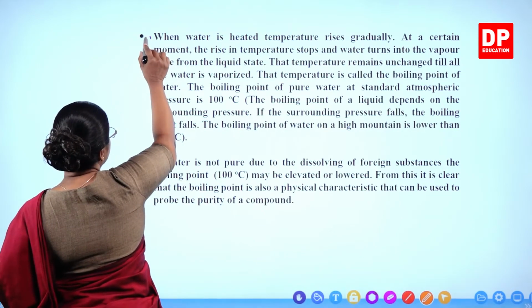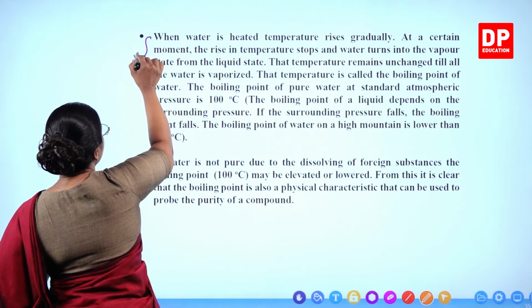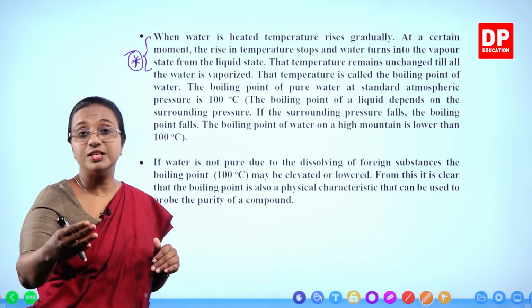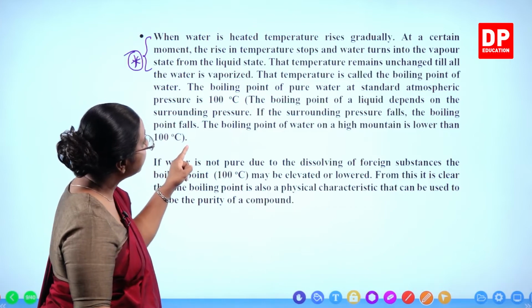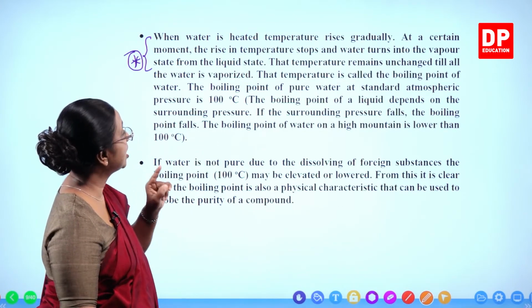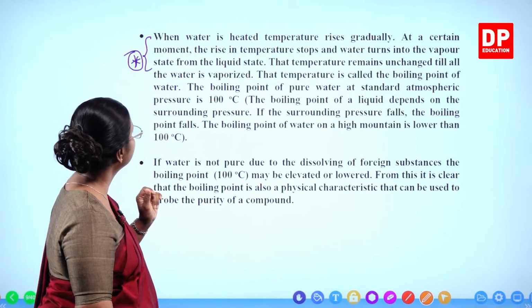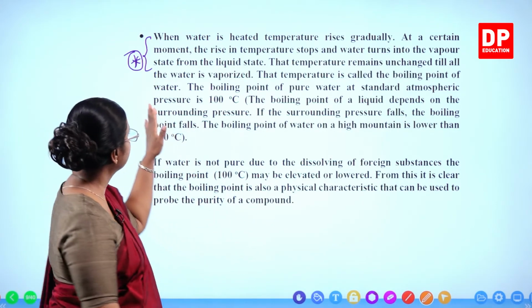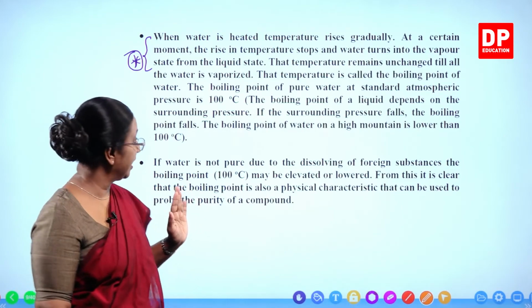So at a certain moment, the water gets converted to vapor. That is, from liquid state, it goes into the gaseous state. That temperature remains unchanged till all the water is vaporized.